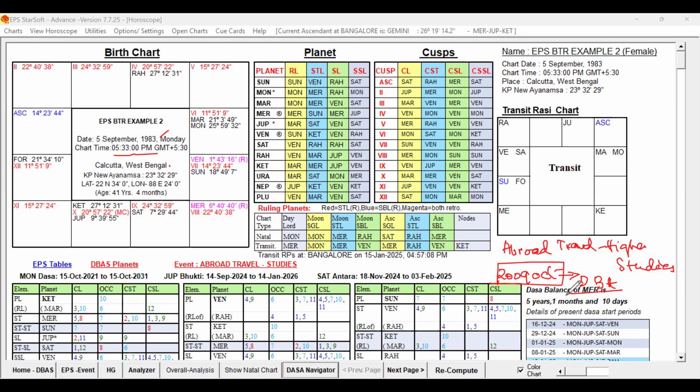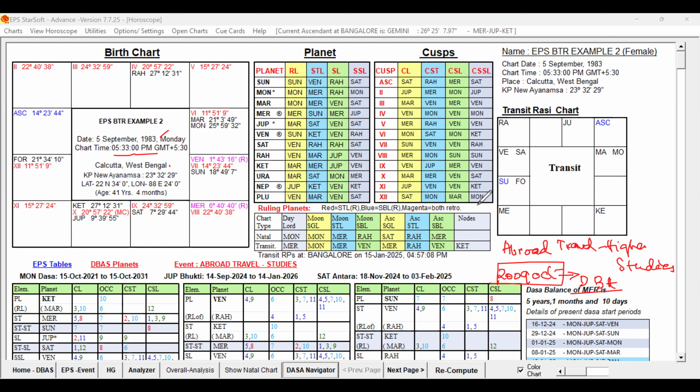Prior to that, according to the event we are going to verify, we have to check the houses connected to that event, and whether the sublords of those cusps are in the border. Actually, we have to check all the 12 cusp sublords, which are in the border.